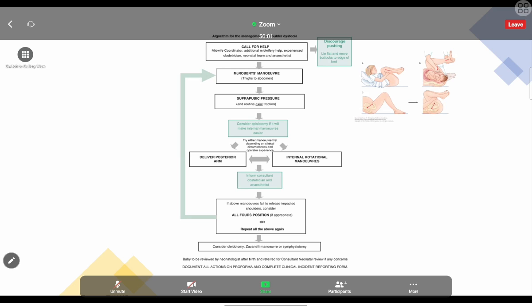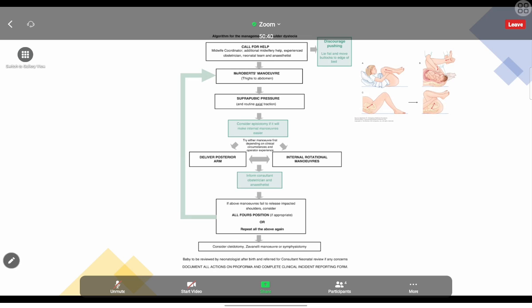Symphysiotomy means we are putting an incision on the pubic symphysis of the mother, so it will give some space. Or the Zavanelli maneuver, where we are turning the baby backward and sending the baby into the uterus, and we are bringing the mother for the emergency C-section. That is the Zavanelli maneuver. So this is the flow chart we have to know to answer the questions regarding shoulder dystocia.